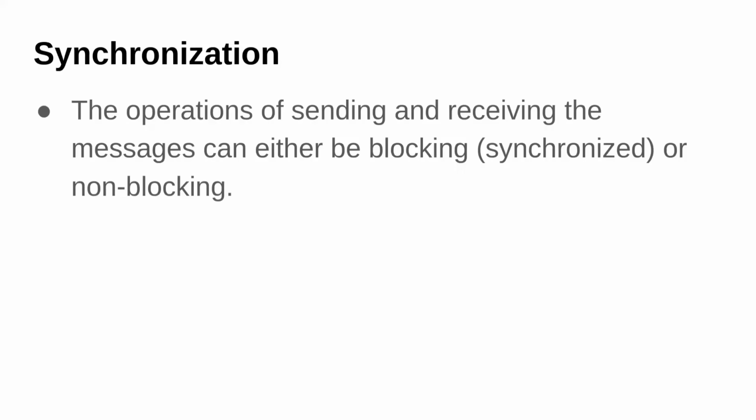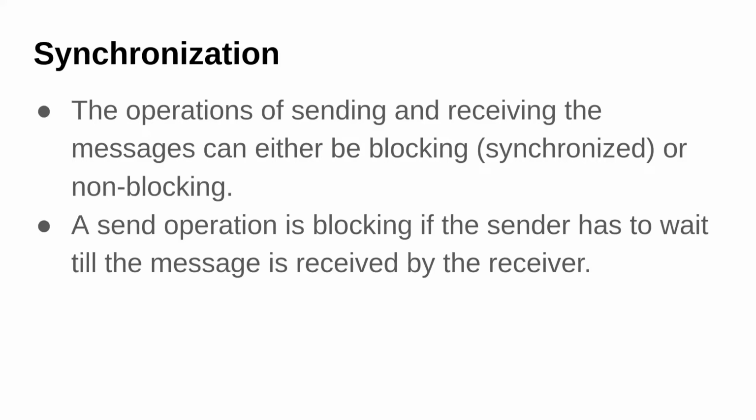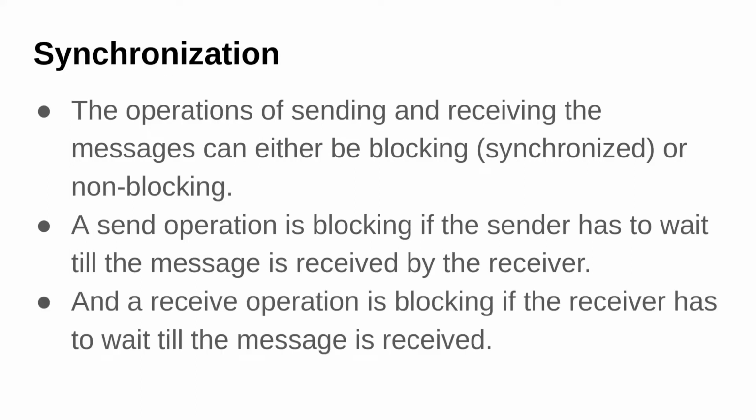Synchronization. This is an important topic. As we saw in the message passing system, the process of sending or receiving a message can be of two types. That can be blocking, that means synchronized, or non-blocking, that means asynchronized. Blocking operation is when the sender has to wait for the receiver to receive the message. Until the receiver process receives a message, the sender cannot send a message to some other process. That is a blocking way. And the receiver operation can also be blocking if the receiver has to wait for the message to be received before either sending it or doing some other computation.